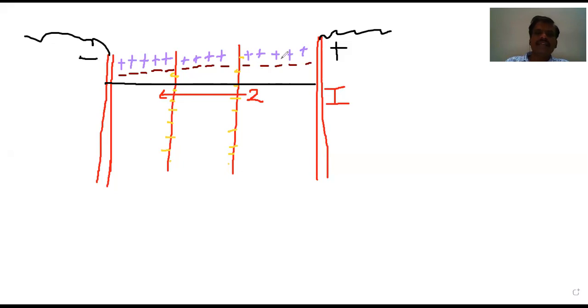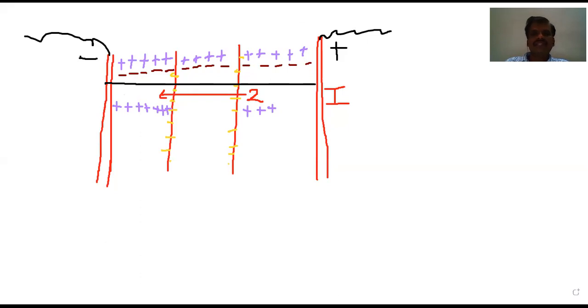Then how many cations will remain in the anodic compartment? Only 3 cations will remain, because 2 were lost. And in the cathodic compartment, 2 new cations are gained; earlier there were 1, 2, 3, 4, 5 old ones.